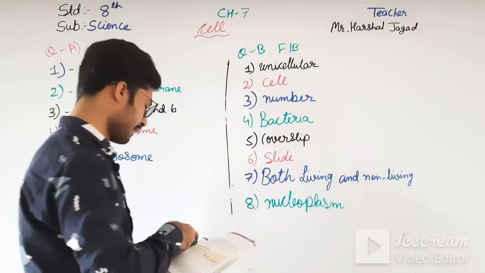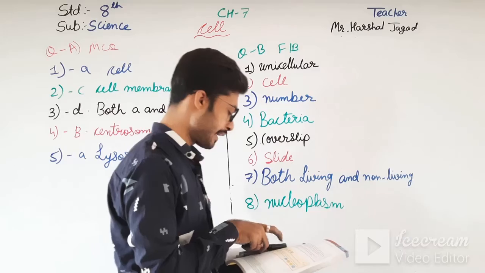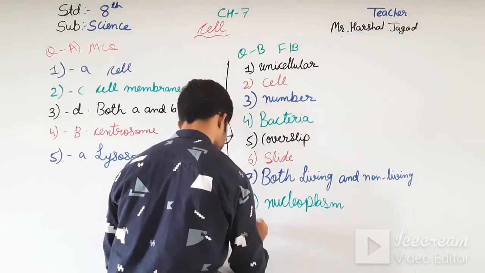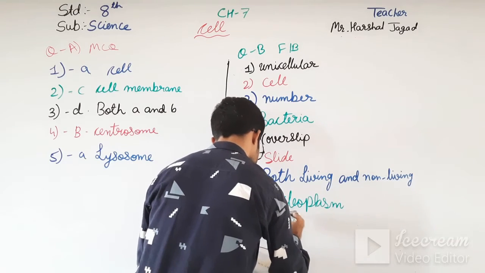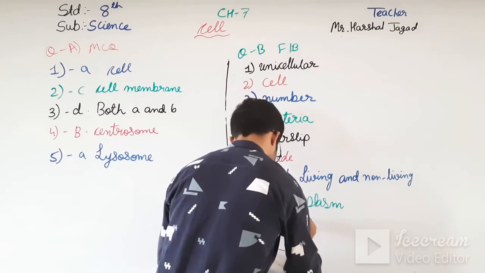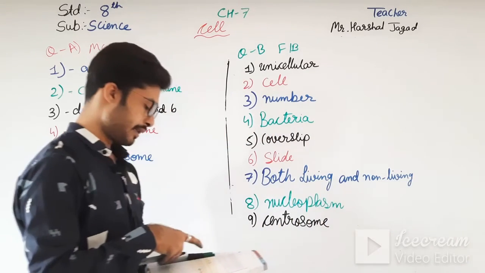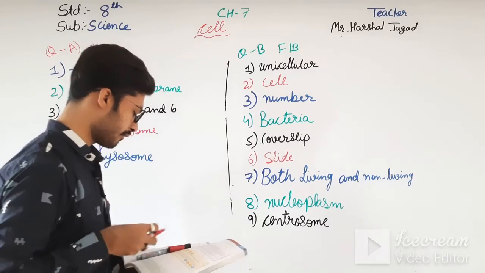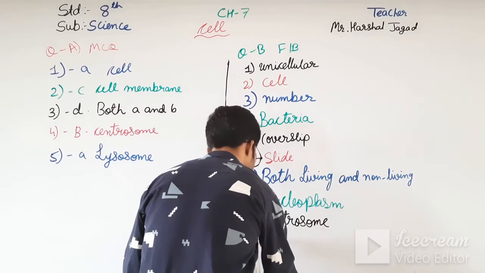Ninth one: centrosome is present in the animal cell but not in the plant cell. And the last one: growth in organisms happens because of an increase in the number of cells.